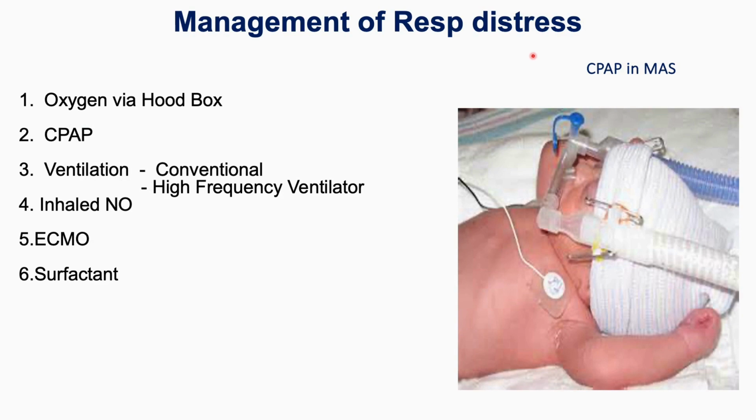So how you should manage respiratory distress? In this picture you can see a baby on CPAP. Usually they require respiratory support in the form of CPAP or mechanical ventilation. So oxygen via hood box, or you may have to start CPAP. If not improving, you go with mechanical ventilation. High frequency ventilator might be required. Then ultimately, if not improving, inhaled nitric oxide. If not improving, ECMO is another option, and in some centers they even use surfactant.